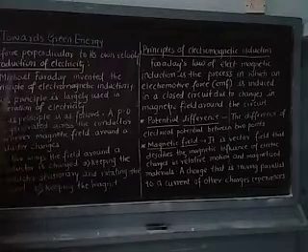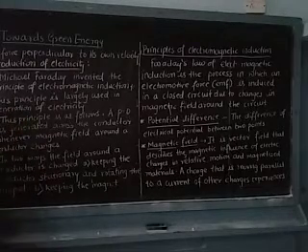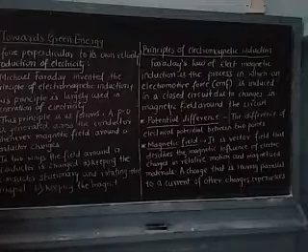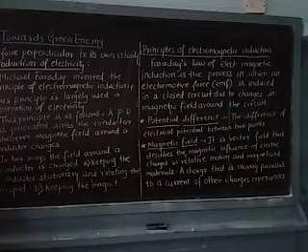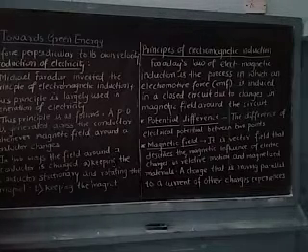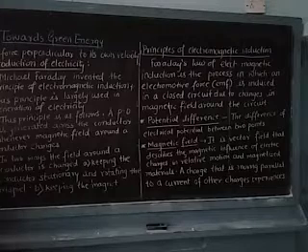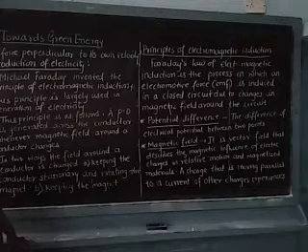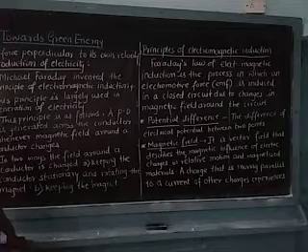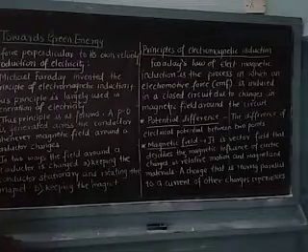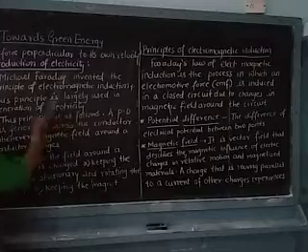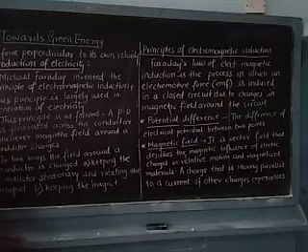Now, next comes production of electricity. How is the electricity produced? Now see, Michael Faraday was one of the scientists who invented the principle of electromagnetic induction. This I have told you previously. This principle is largely used in the generation of electricity.